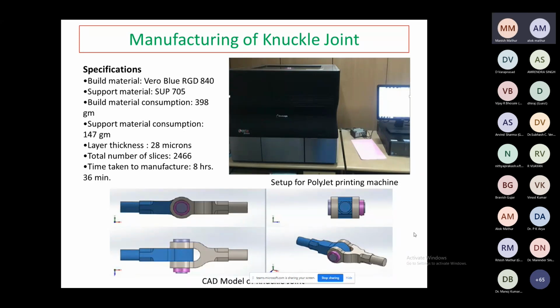Again we do the dimensional analysis of the parts developed by the polyjet technology and the FDM technology for different parts. One is the knuckle joint, the other is the bearing pillow block. Then we do the optimization process for maximum tensile strength using Taguchi techniques on the tensile test specimen.